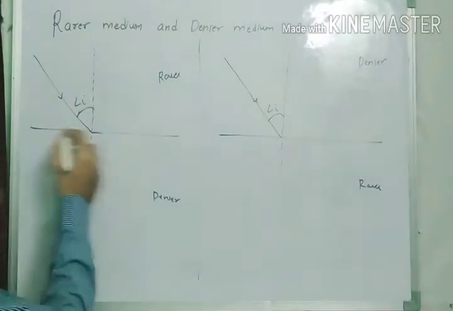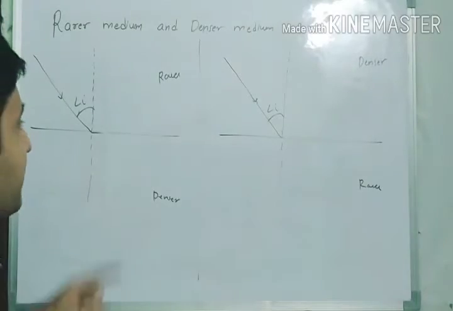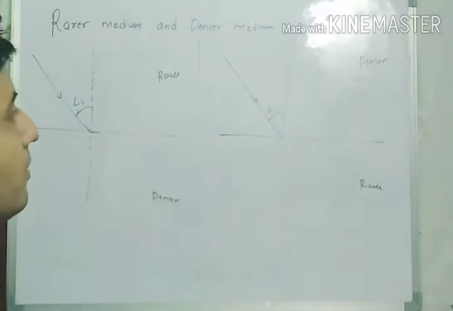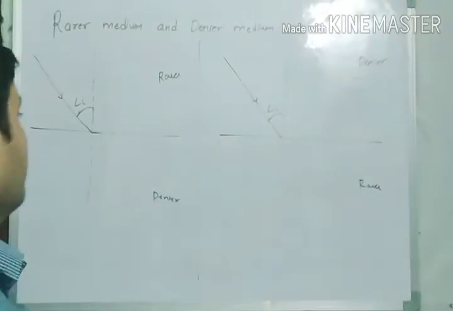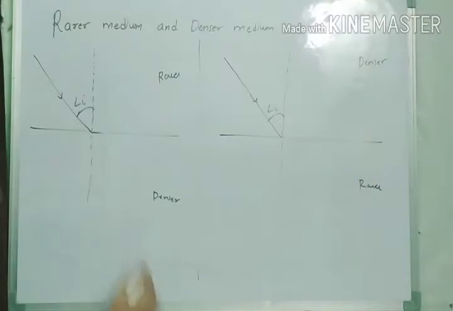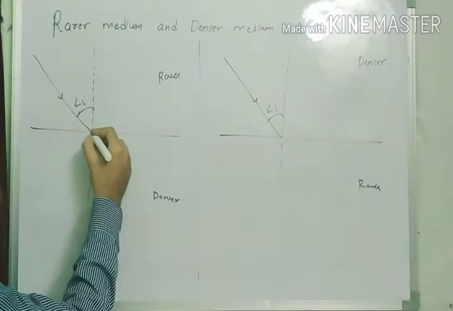Okay, this is the interface between the mediums. Interface means the separation between the rarer medium and the denser medium, or the separation between the two mediums. So what will happen when the light is coming from the rare to the denser medium? It will bend towards the normal.